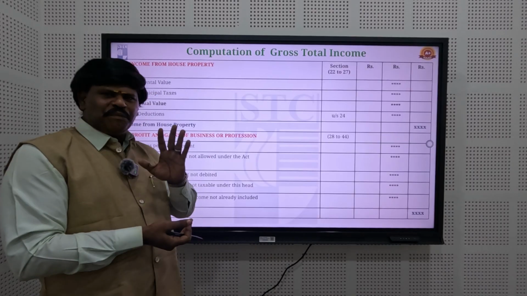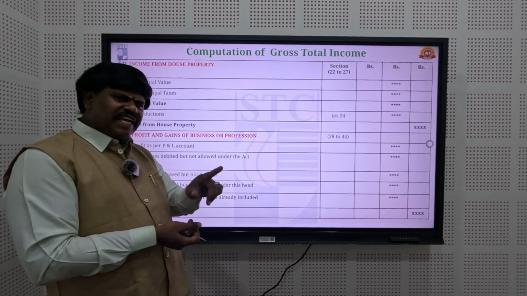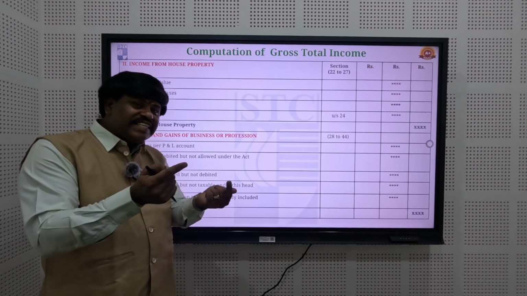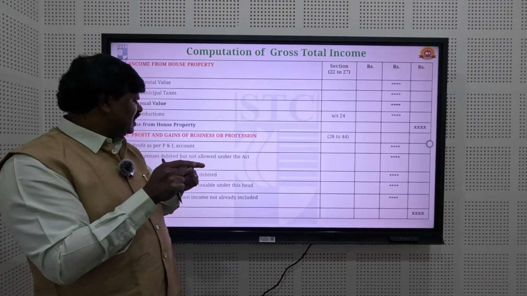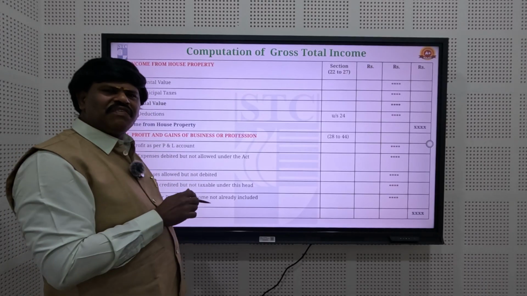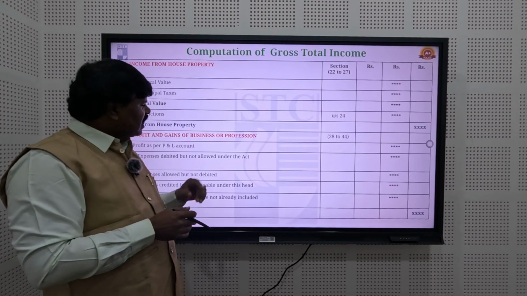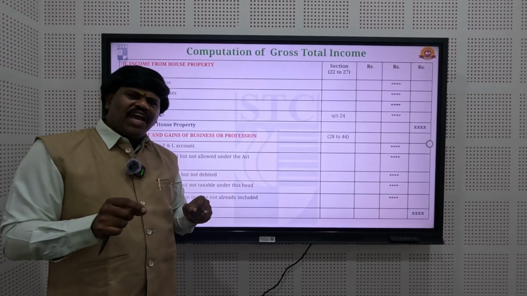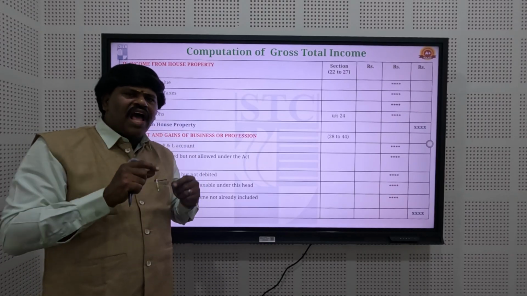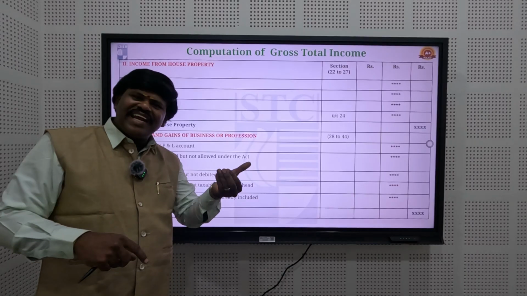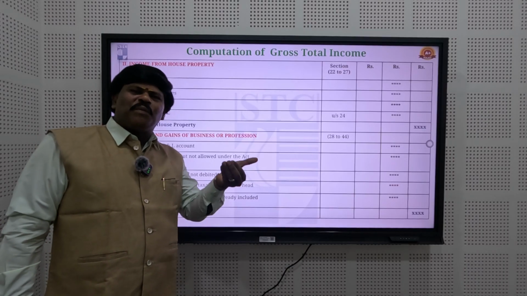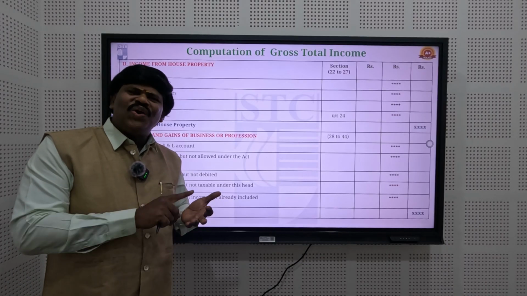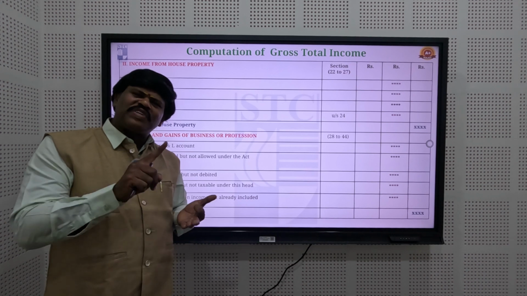If through this buying and selling the assessee generates income, it comes under profit from business. Profession means the assessee uses his intellectual expertise to generate income, called professional income, like doctors, engineers, and lawyers.